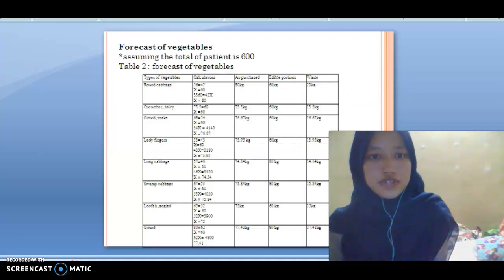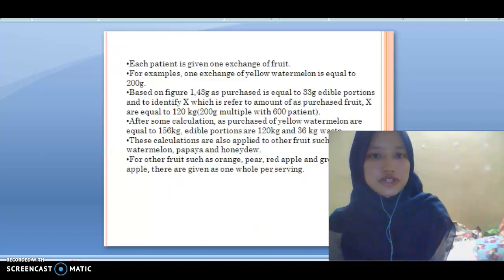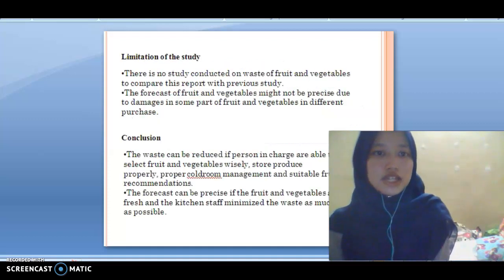Table 2 shows the forecast of vegetable. Table 3 shows the forecast of fruit. Each patient is given 1 exchange of fruit equal to 200 grams. This calculation also applies to other fruits such as red watermelon, papaya, and honeydew.